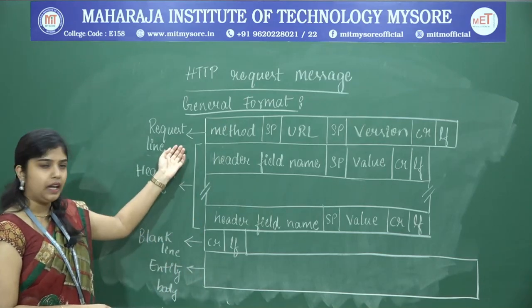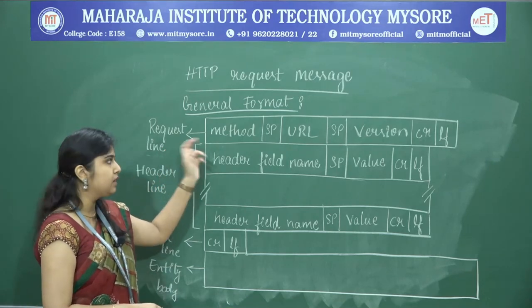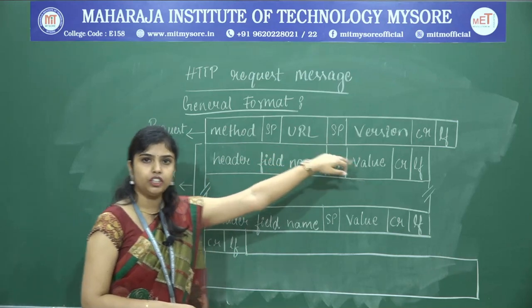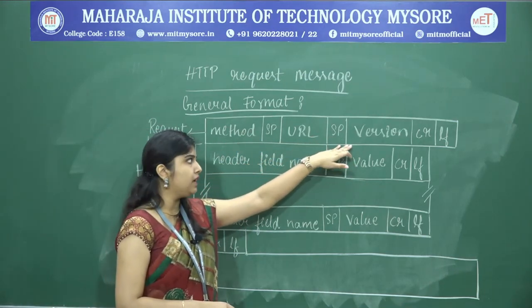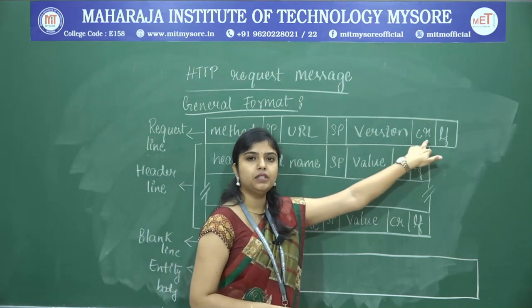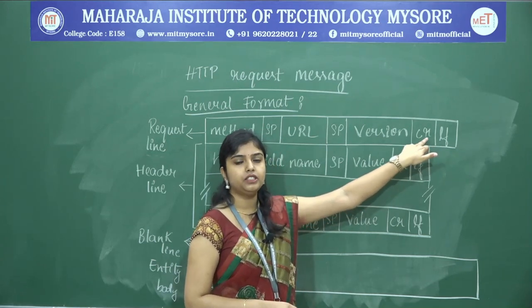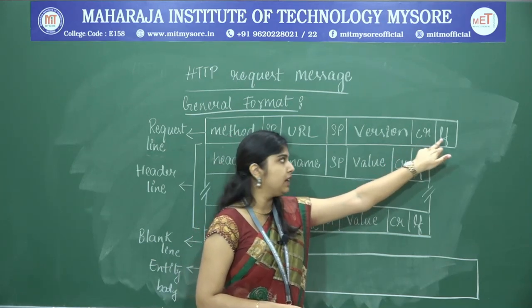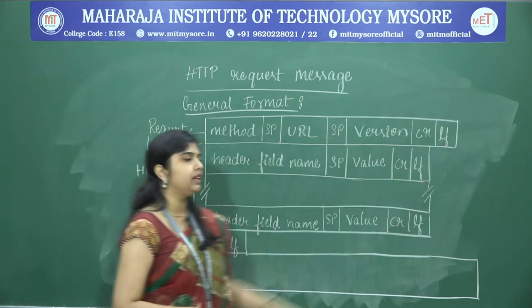Here we have a request line and the header lines. In the request line we have three fields: method, URL and the version. Method field, space, URL field, space, version field. Then we have a CR. CR means carriage return. That means this is the end of the line. Carriage return means end of the line. LF means line feed. That means go to the new line.